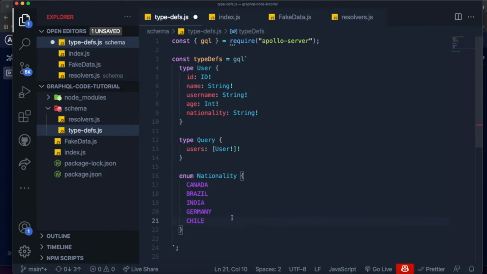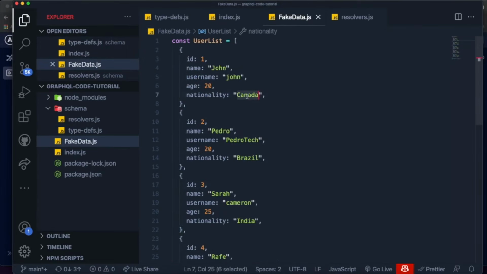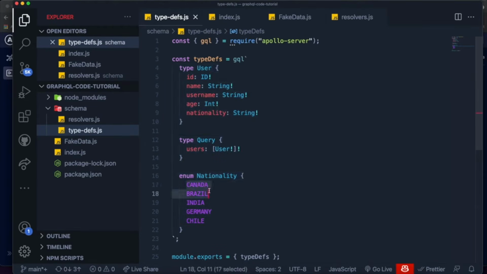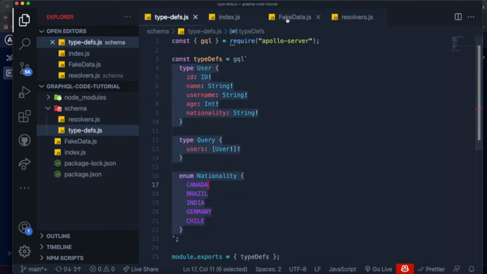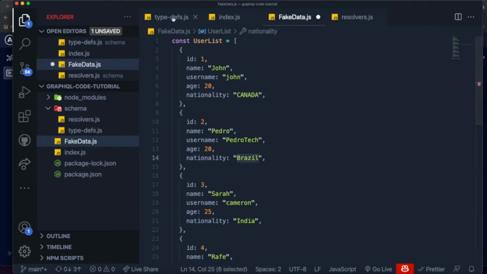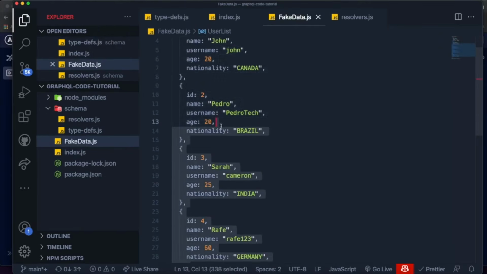Now you might notice that I'm writing them in capital letters. There's no real reason behind it. I believe it is standard best practice to have your enum types in capital letters. But the problem is that when you have them in capital letters, they need to match what you pass in the data. So I can't pass Canada like this, because it is case sensitive. Since we define the type with capital letters, the data should also include capital letters. So I'm just going to change that right now. I'm going to make everything over here into capital letters as well, and that will work perfectly for us. Now I just finished putting all of them, as you can see, all of them have capital letters.